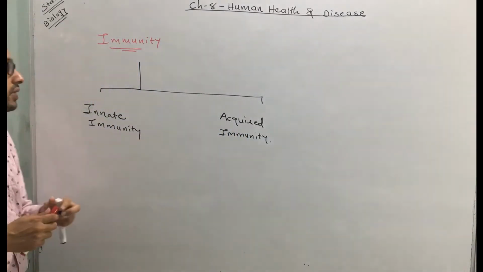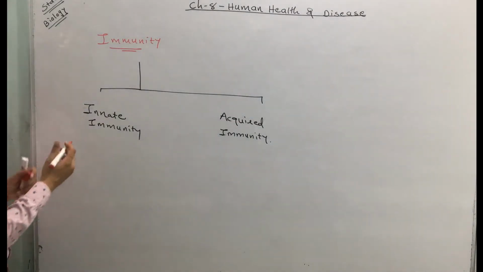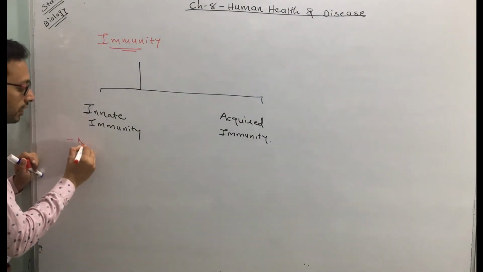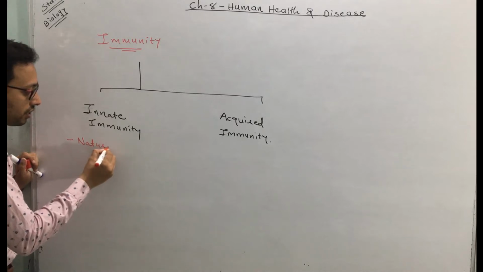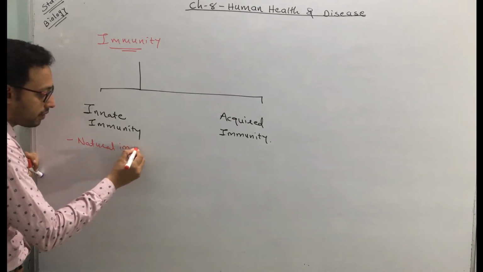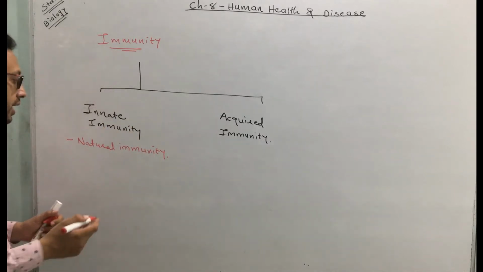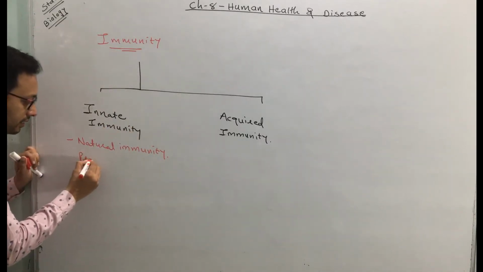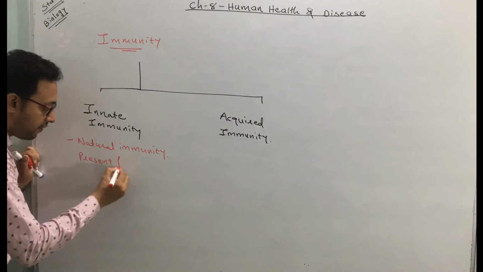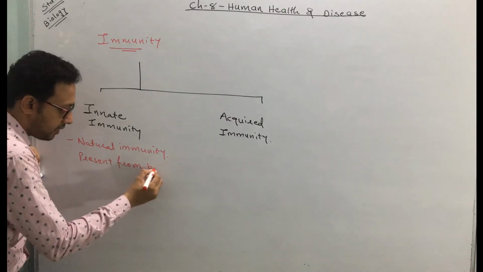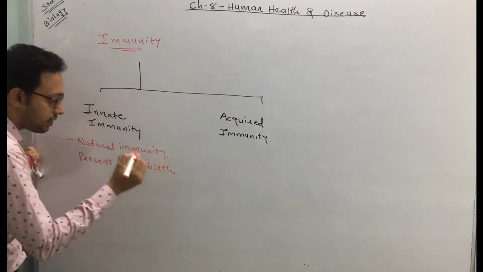Now what is the difference between them? The innate immunity, you can also call it a natural immunity, and it is present from birth. It is already present from the birth.